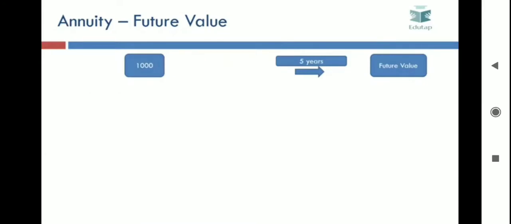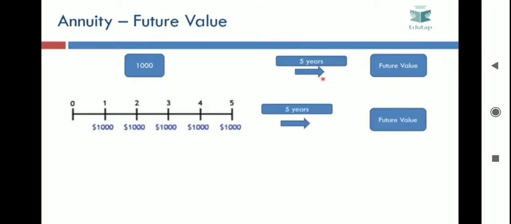Let us understand what annuities are and how we can calculate their future values. Till now we have assumed that we make a certain investment only once and then we calculate its future value after a certain number of years. But what if you make an investment each year for a certain number of years? So here you are making an investment of $1,000 each year for the next 5 years and you want to calculate the future value of all these investments.